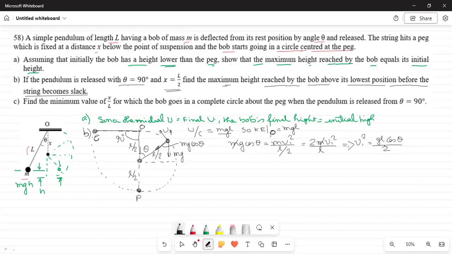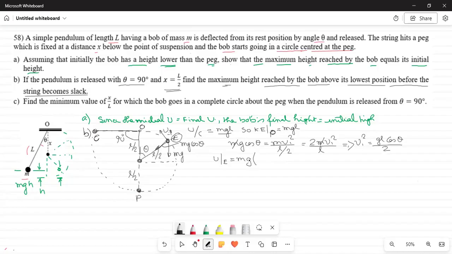Now, we have to find out the potential energy at the point. Let us say this point is named E. Then potential energy at E, U at E, is equal to mg h.